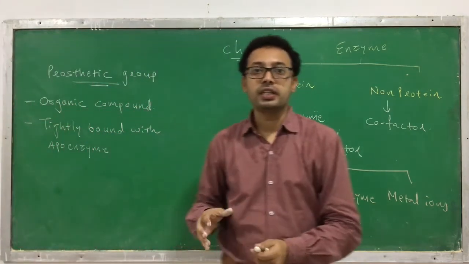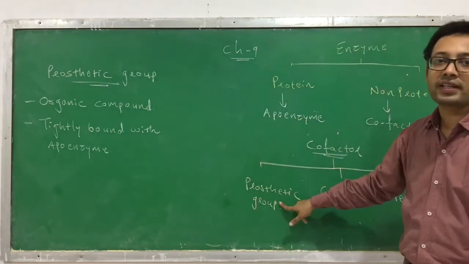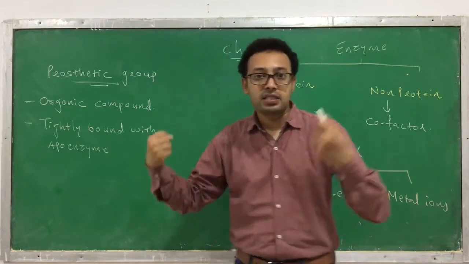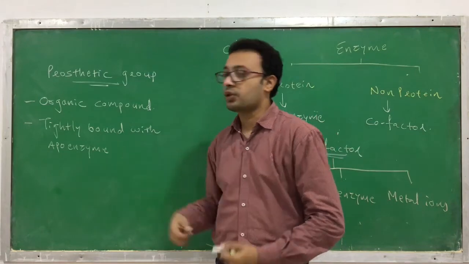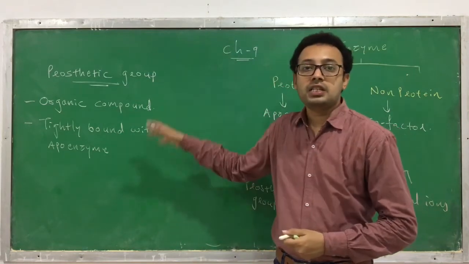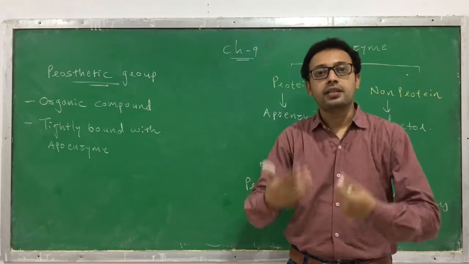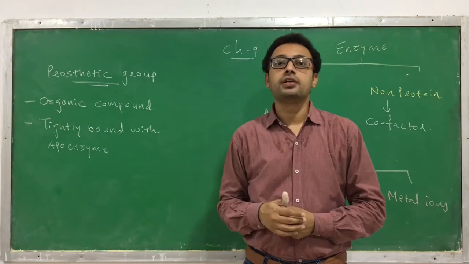So what is a prosthetic group? A prosthetic group is a type of cofactor. Chemically it is an organic compound and it binds tightly with the protein part, what we call the apoenzyme. Such compounds are called prosthetic groups, and without them the reaction cannot be catalyzed. So this is called a prosthetic group.